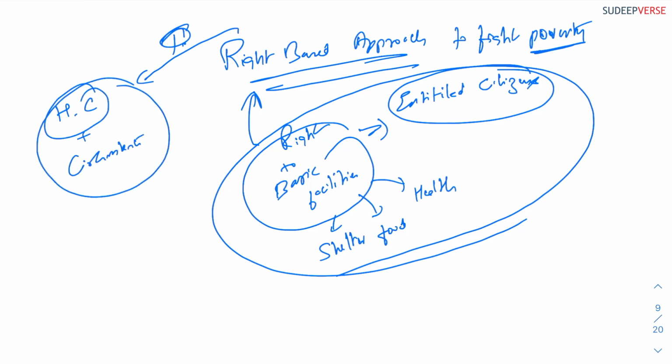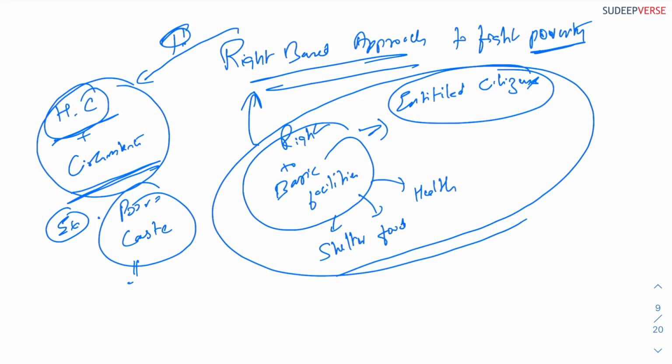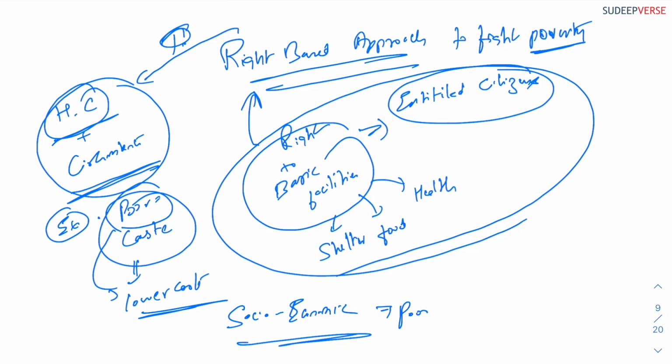Poverty cannot be explained as a mere lack of resources that has led a person to be poor. There are several circumstances as well as historical context that have led that person to become poor. A very good example in India is, if you overlap the poor with the caste system, most of the poor will obviously fall in the lower castes. That shows that socio-economic factors also play a very important role. So we cannot easily take the view of poverty as a technical problem. We should take a much broader view of poverty and its historical context and circumstances.